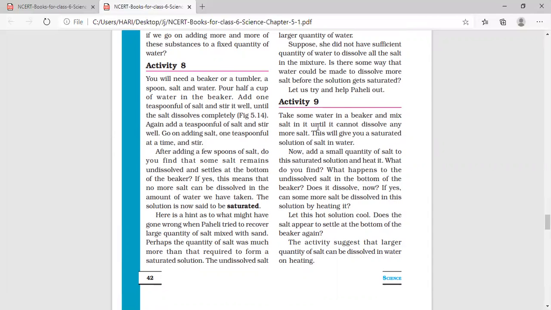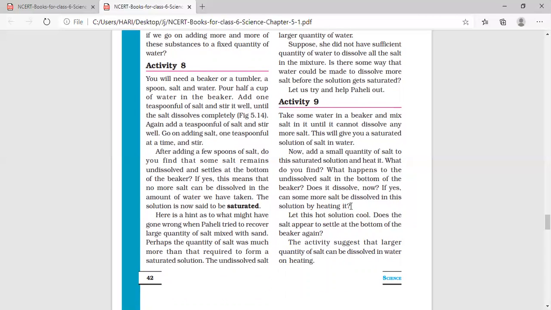Activity 9. Take some water in a beaker and mix salt in it until it cannot dissolve any more salt. This will give you a saturated solution of salt in water. Now add a small quantity of salt to the saturated solution and heat it. What do you find? What happened to the undissolved salt at the bottom of the beaker? Does it dissolve? If yes, can some more salt be dissolved in this solution by heating it?